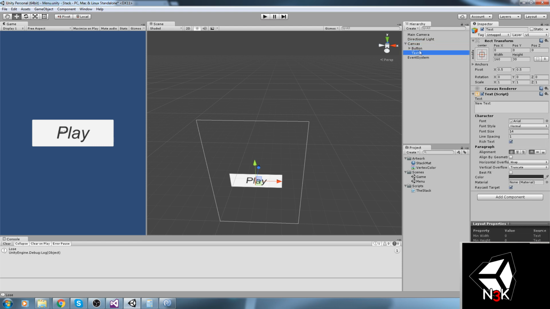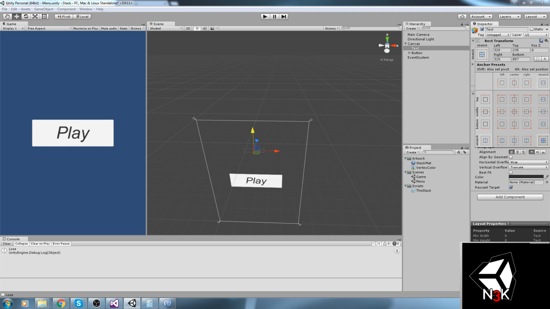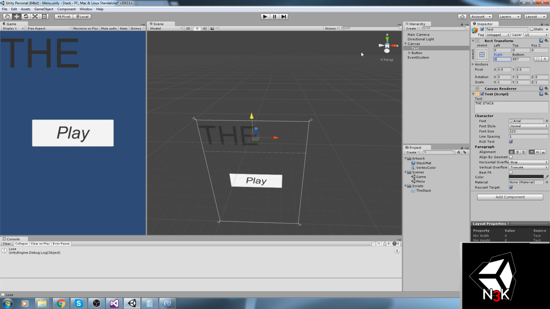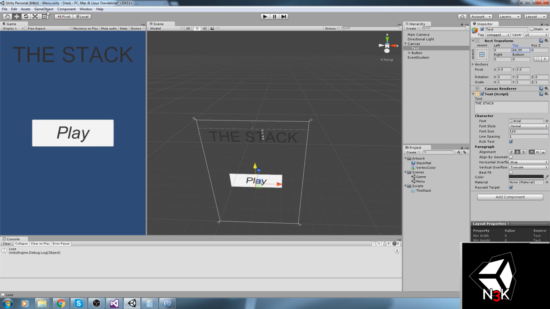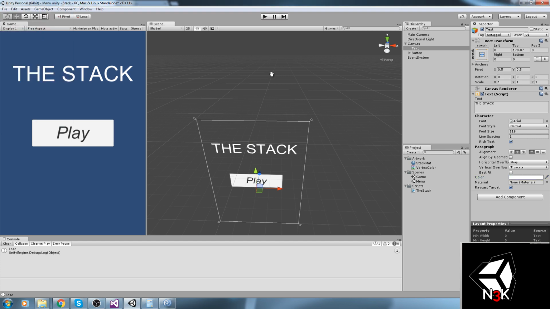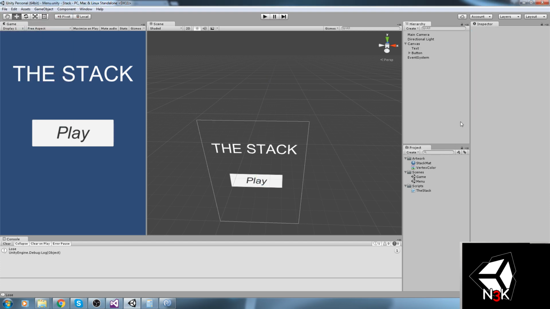So I go here under canvas. I'll move that up here. That's going to be my splash screen right there. So The Stack in capital letters, and then just bump this up. Make the scale. That's the best splash screen you've ever seen, I bet. Boom, just like this. Okay, The Stack. You press on play, you go in the game.